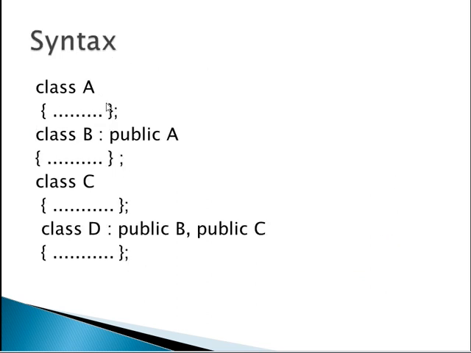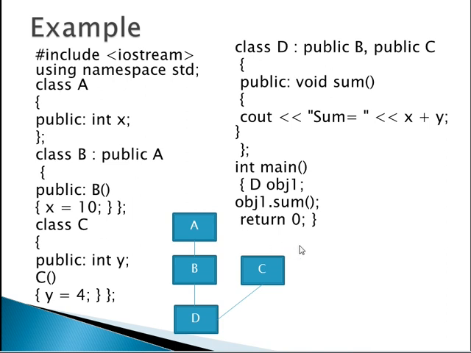The syntax is: class A, then class B inherits A publicly, then class C, then class D. See, this is a separate one. In class D, we are inheriting B and also C. Here is one example of hybrid inheritance. Suppose A is one class, the grandparent class, B is the intermediate class, and D is the child class. C is a different class. There is no direct relation between A and C.